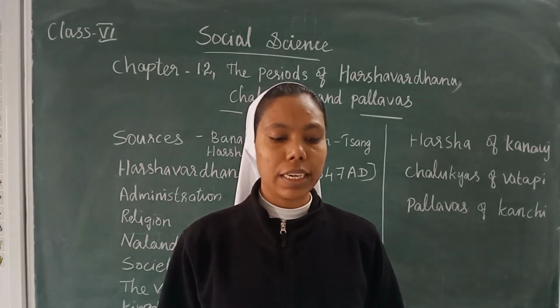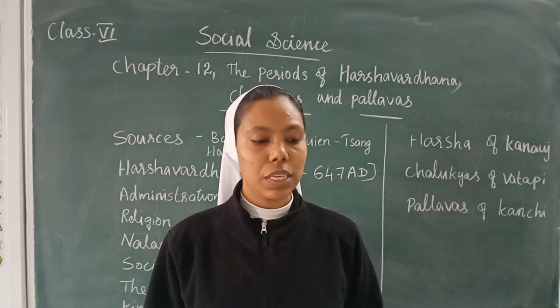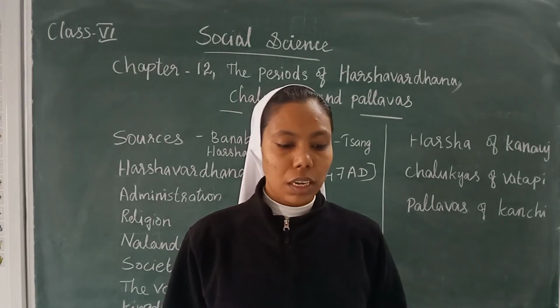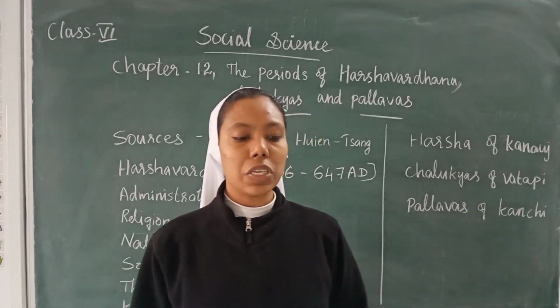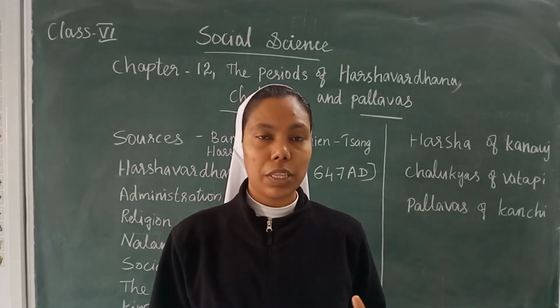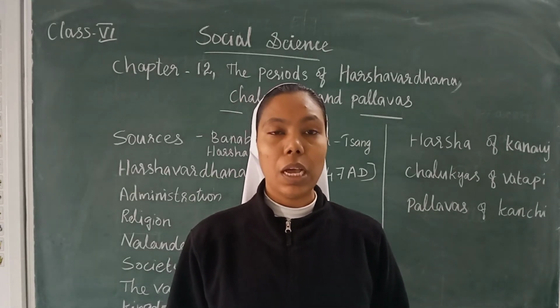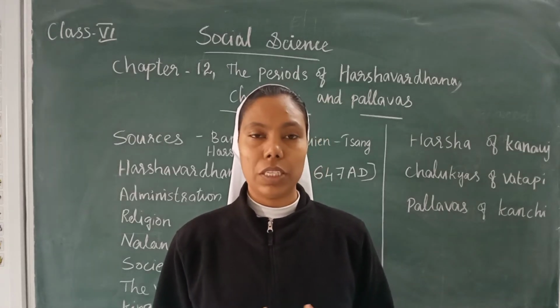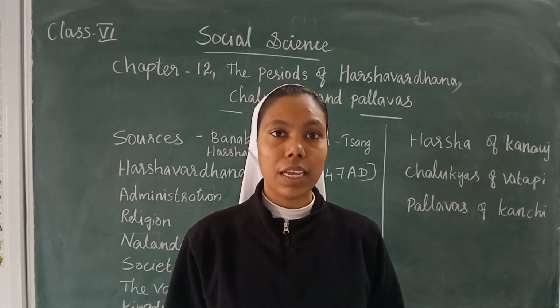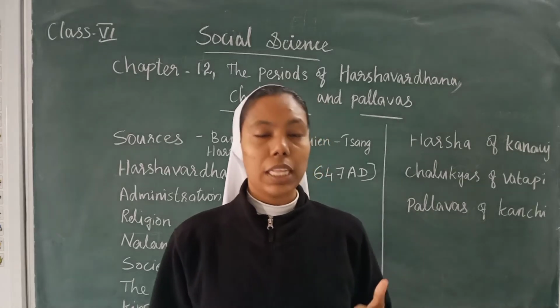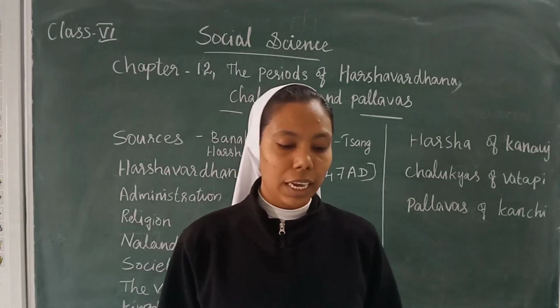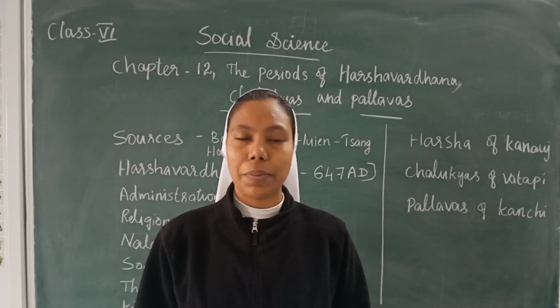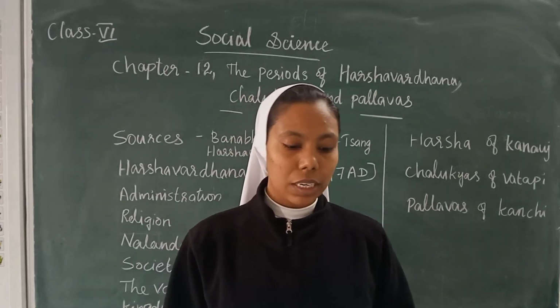He united the kingdoms of Thanesar and Kannauj, and Kannauj was made his capital. Harsha's kingdom covered Punjab, Uttar Pradesh, Bihar, Bengal and Odisha. These are the places covered by Harsha's kingdom.